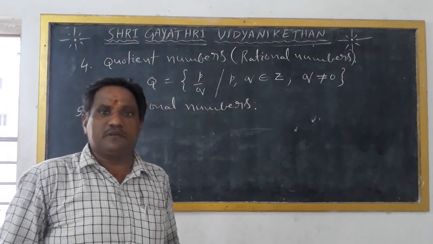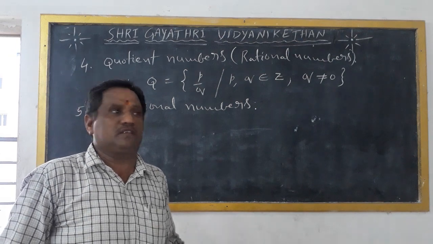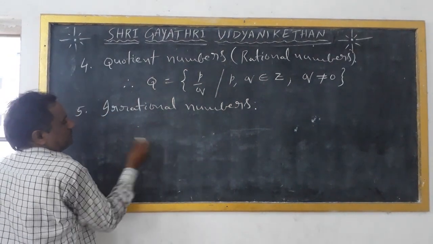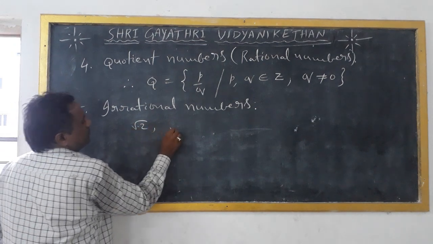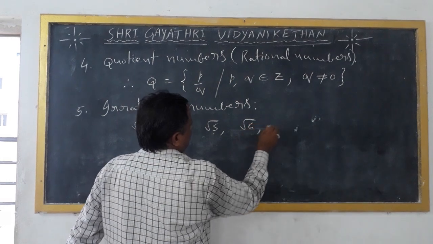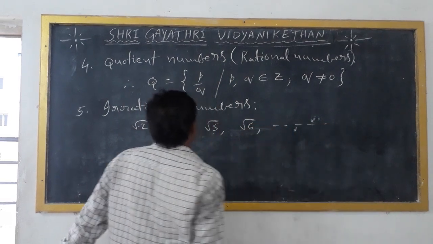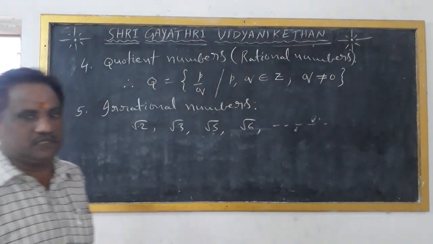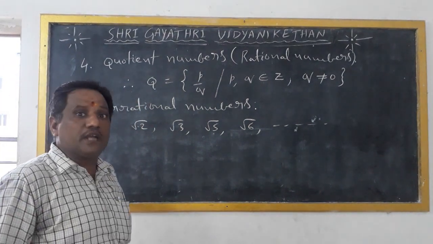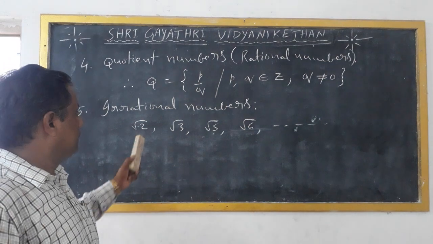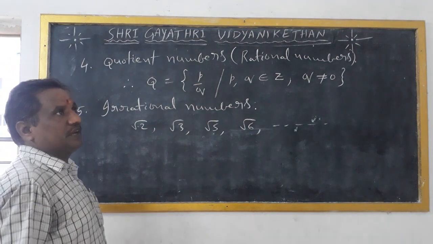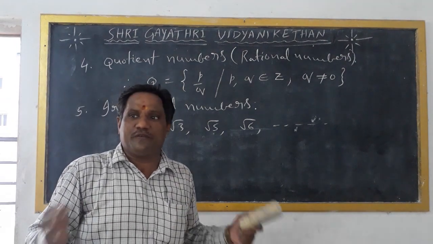For example, square root of 2, square root of 3, square root of 5, square root of 6. These are all irrational numbers. These are not quotient numbers. These are called irrational numbers, or nothing but non-perfect squares.